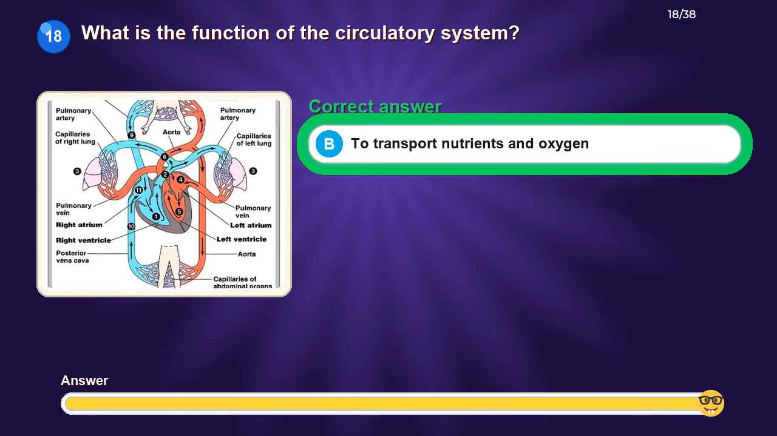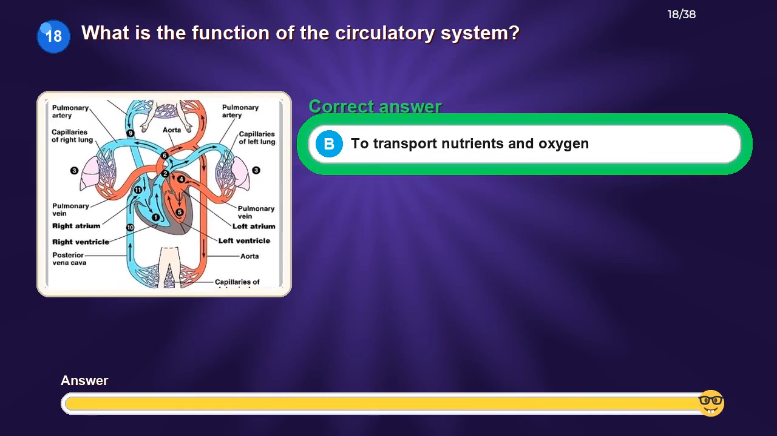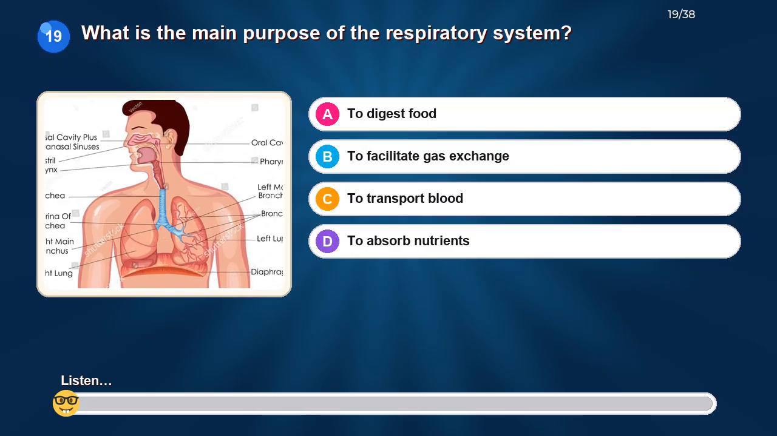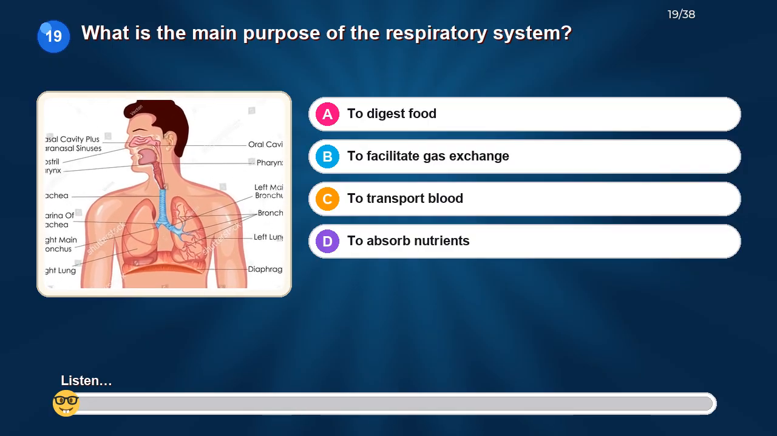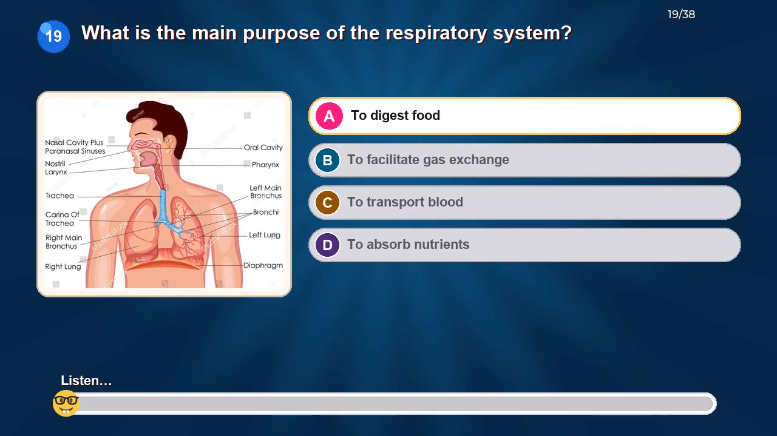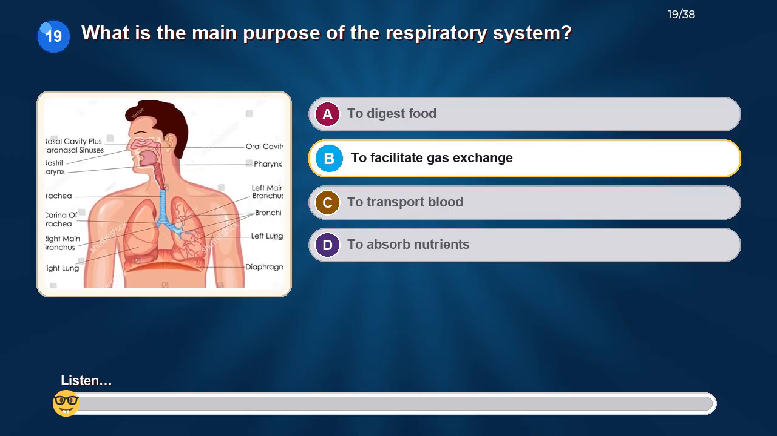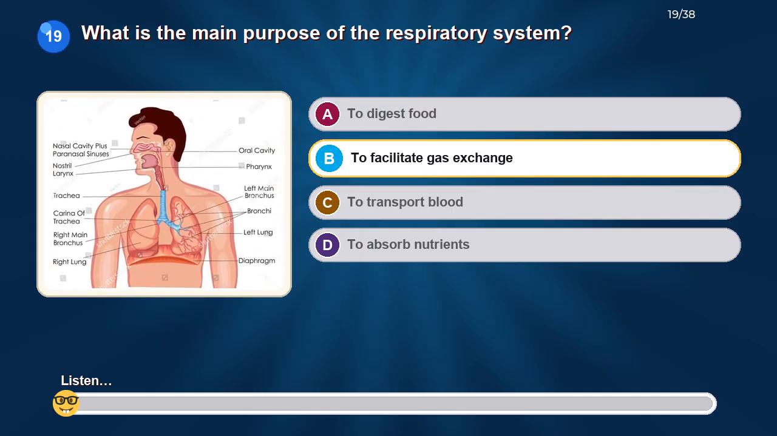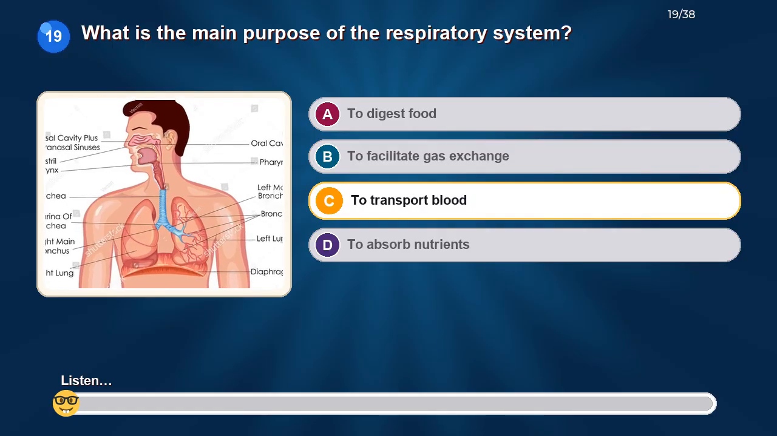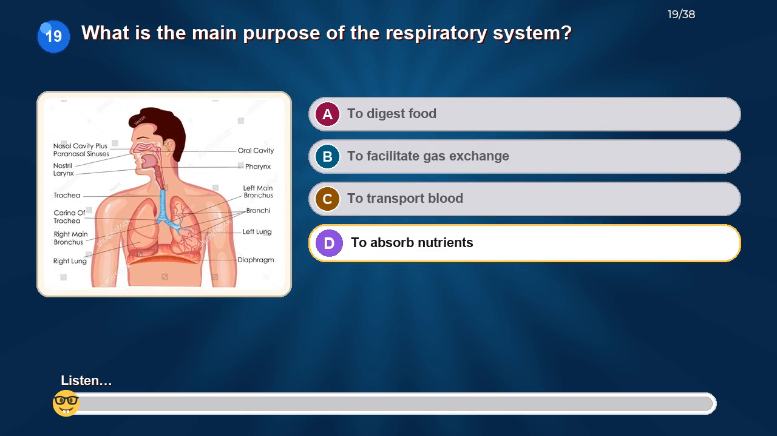The correct answer is to transport nutrients and oxygen. What is the main purpose of the respiratory system? Option A. To digest food. Option B. To facilitate gas exchange. Option C. To transport blood. Option D. To absorb nutrients.